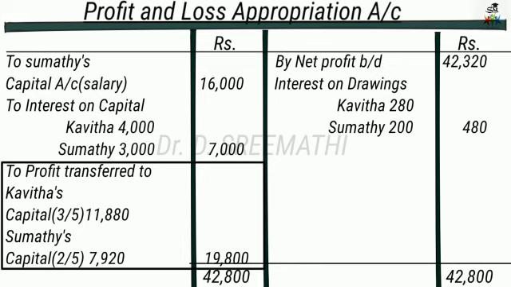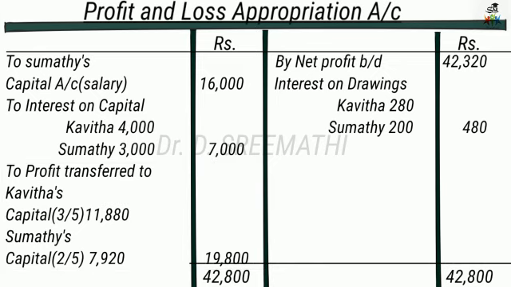That is 2 divided by 5. If you take this, then that amount is 7,920. So the total, if you take that, it is 19,800. So this amount is correct. This amount 11,880 and 7,920 is to be transferred to the partners' capital accounts.